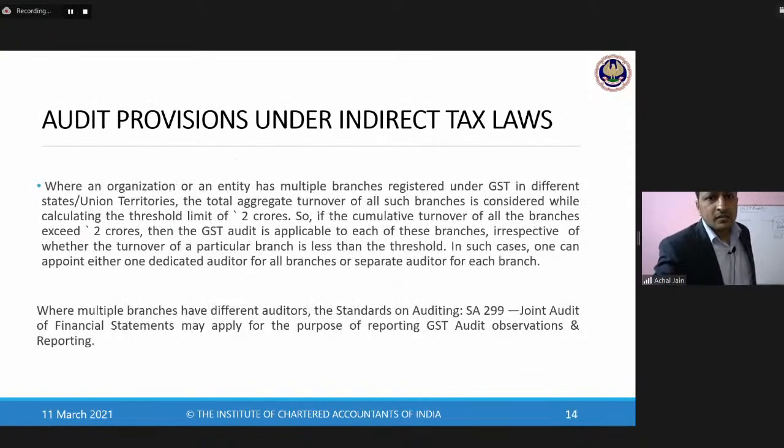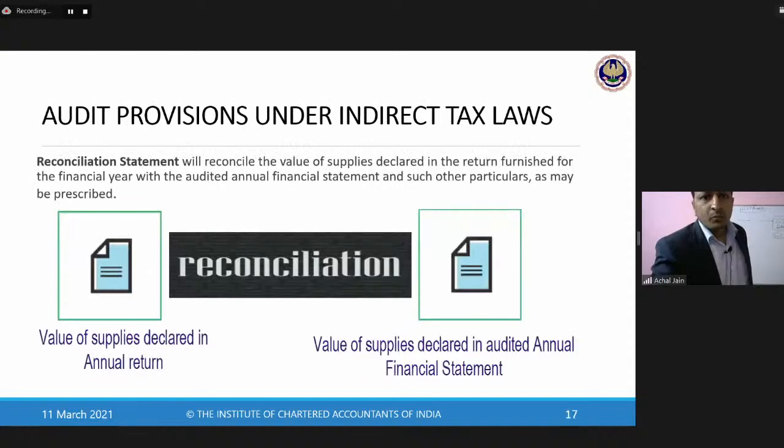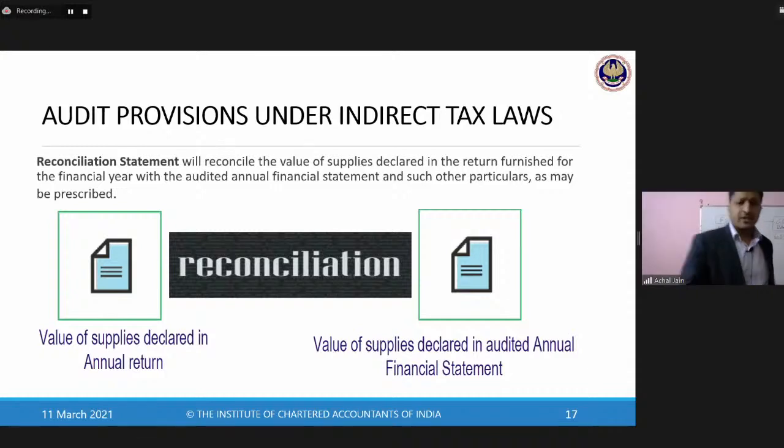Okay. So now moving on to some of the requirements related to that. Now what will be required to be audited therein? GST audit is all about audit of a reconciliation. And what is this reconciliation? It says value of supplies which are declared in the annual return and value of supplies which are declared in audited set of financial statements. Let's try to understand what this is.